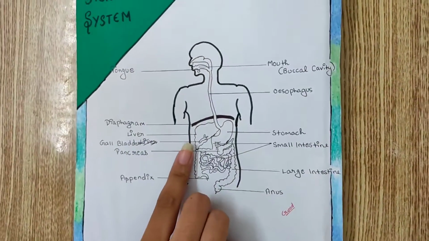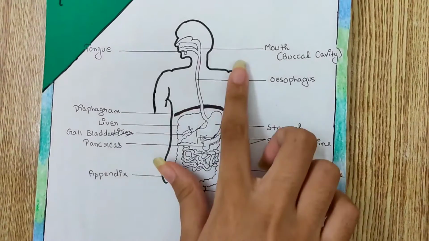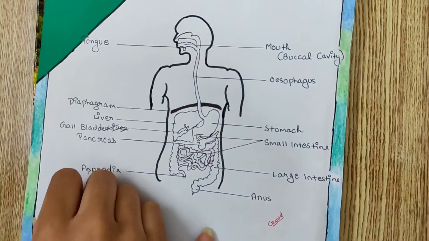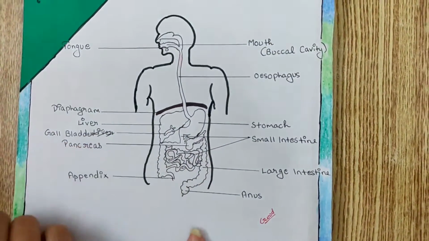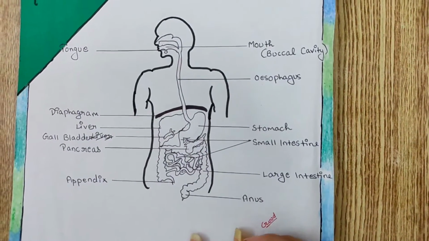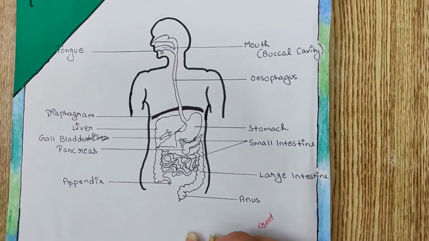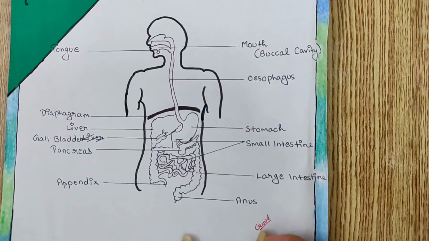The first part of the human digestive system, also known as the alimentary canal, is the mouth. The mouth contains the teeth for chewing the food, the tongue for swallowing and tasting the food, and the salivary glands for making the food moist and also turning starch into maltose sugar.